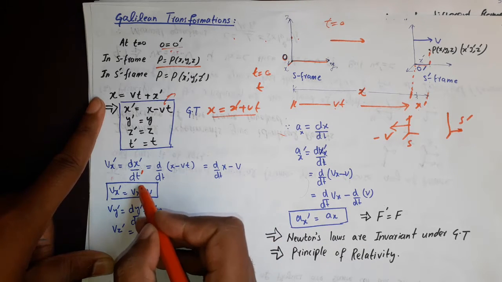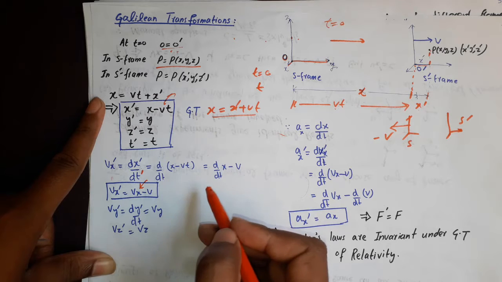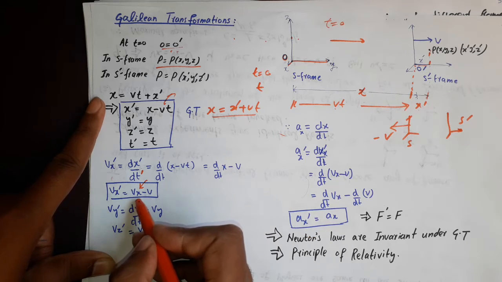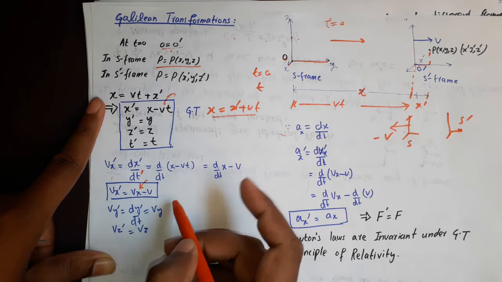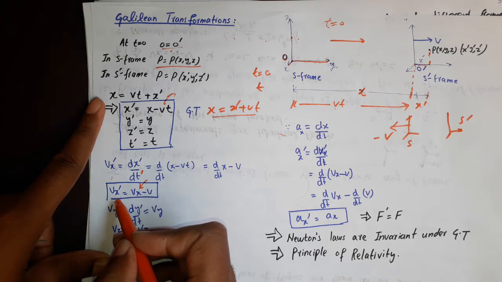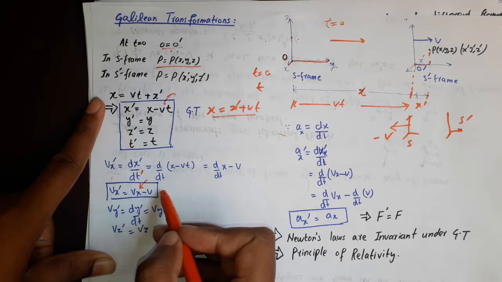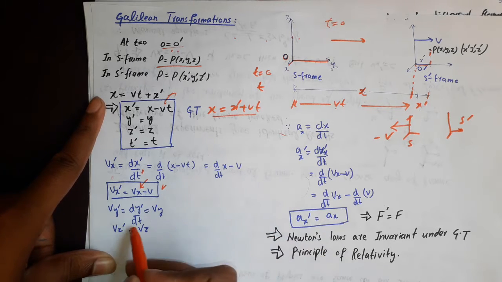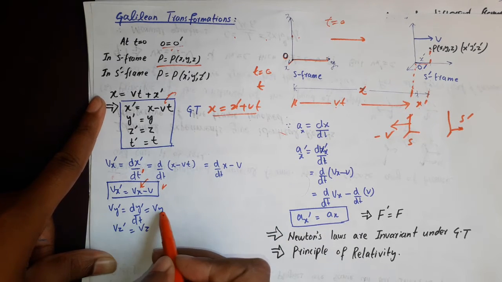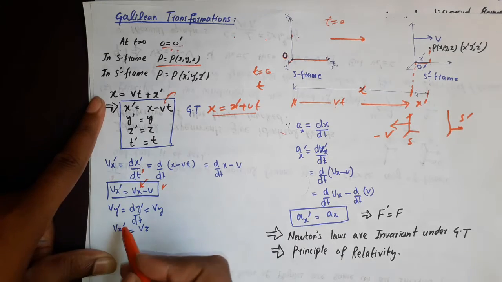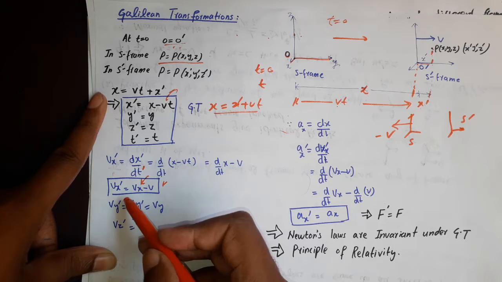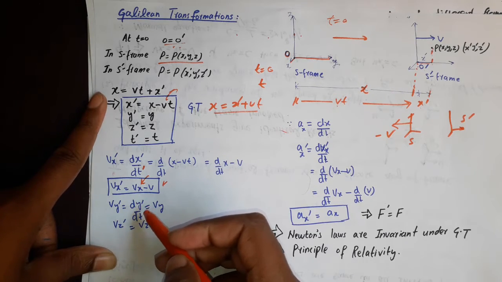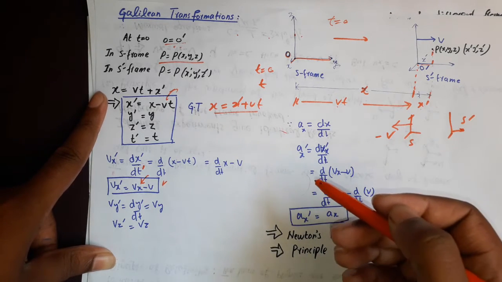So this is the transformation equation for the velocity. If you know the velocity of a particular physical system in the S frame, you can find the velocity in the S prime frame, provided you know the frame velocity. Similarly vy prime will be equal to vy, and vz prime will be equal to vz. Now that we have the velocity transformation equation, we can find the acceleration.